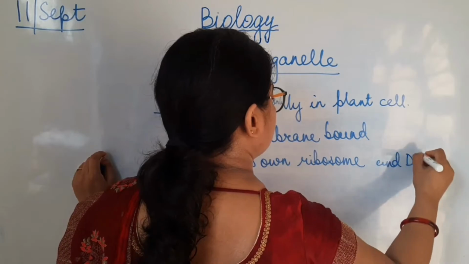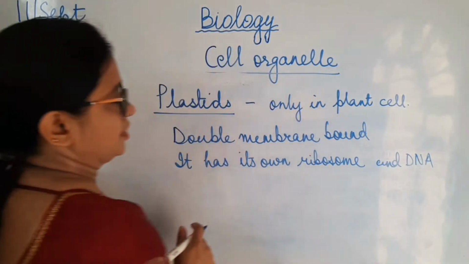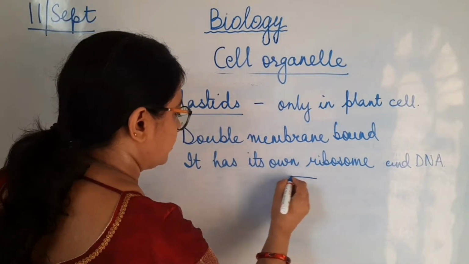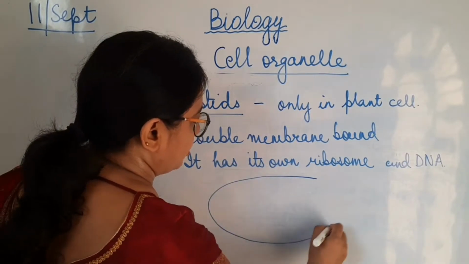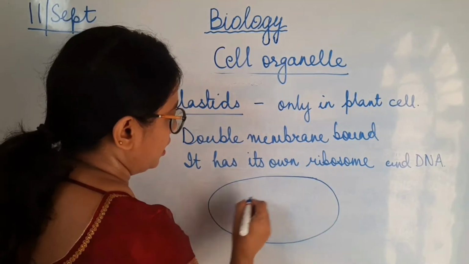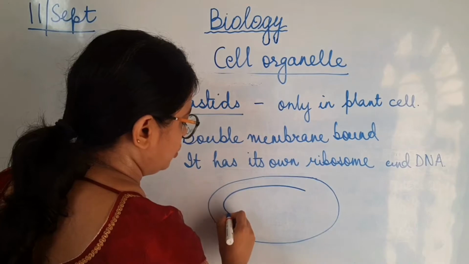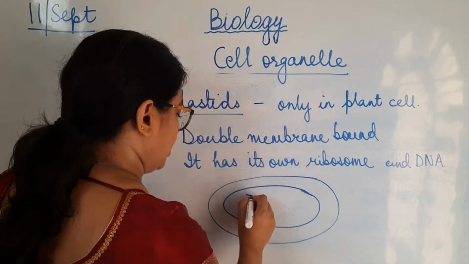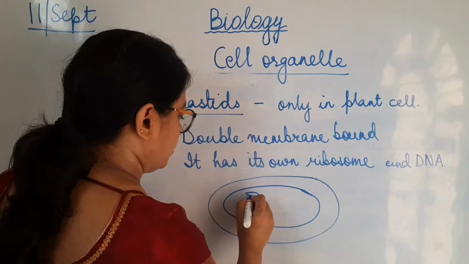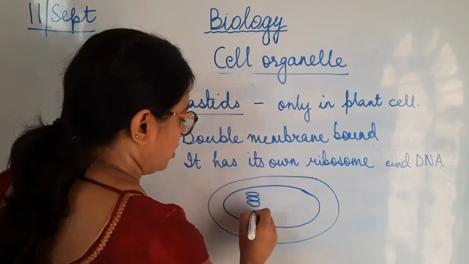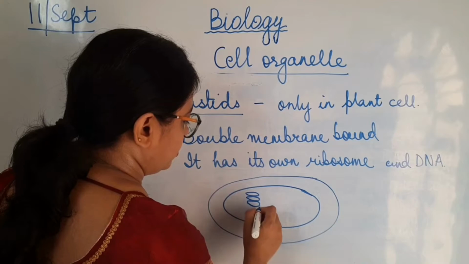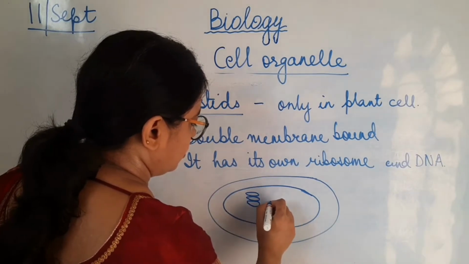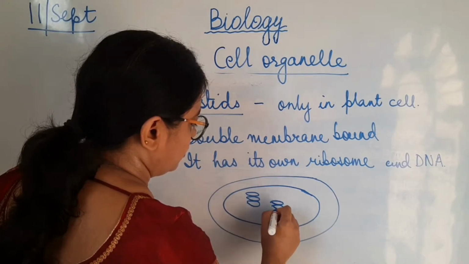As I said, it is a double membrane bound cell organelle and it is oval in shape. There are two membranes, and there are thylakoids stacked on one another.